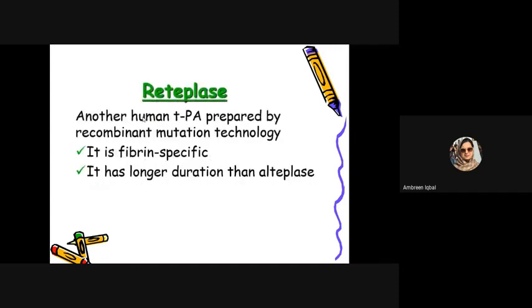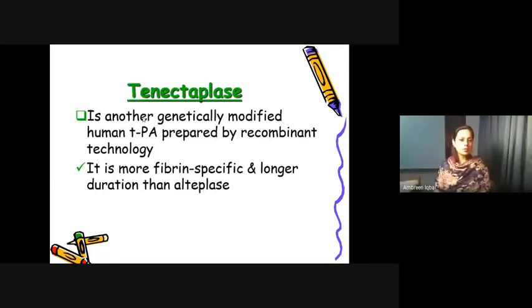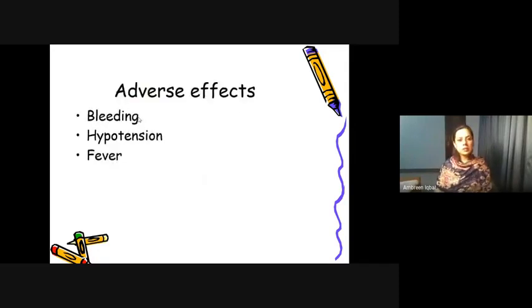Reteplase is another human tissue plasminogen activator prepared by recombinant technology. It is fibrin specific and has a longer duration than alteplase. Tenecteplase is another genetically modified human tissue plasminogen activator prepared by recombinant technology. It is more fibrin specific and has a longer duration than alteplase. The adverse effects are bleeding, hypotension, and fever.